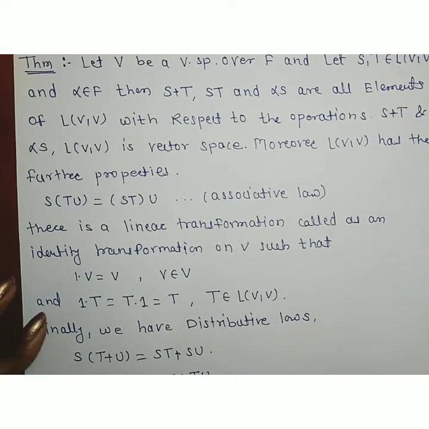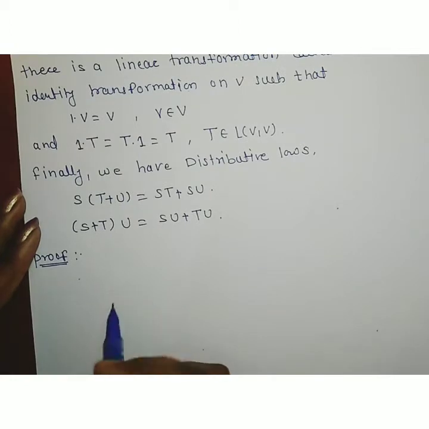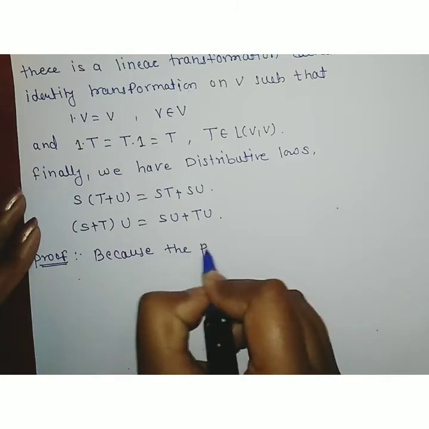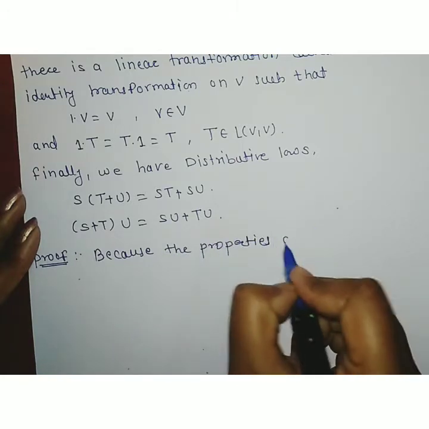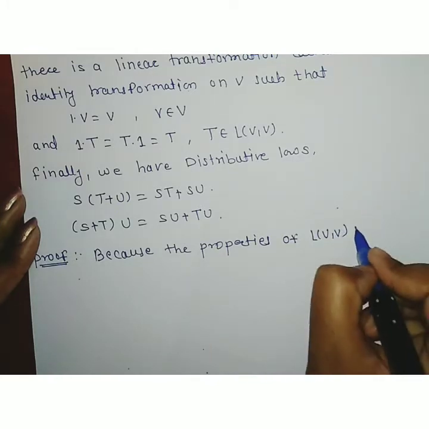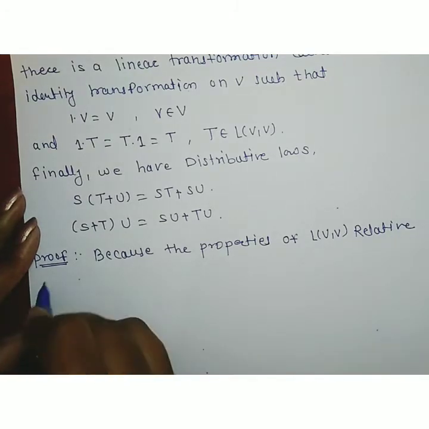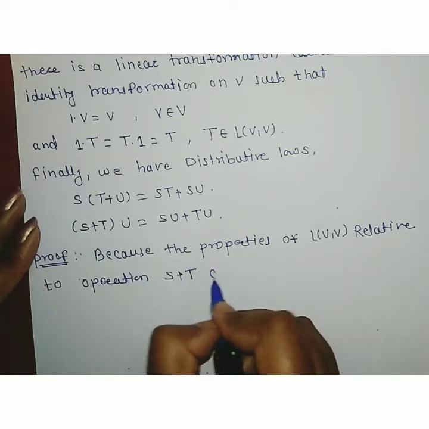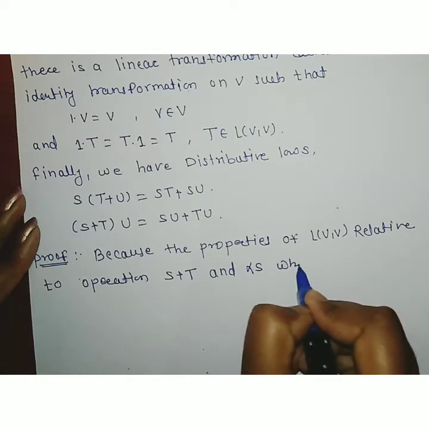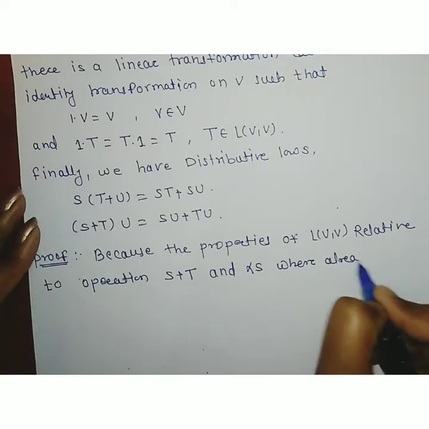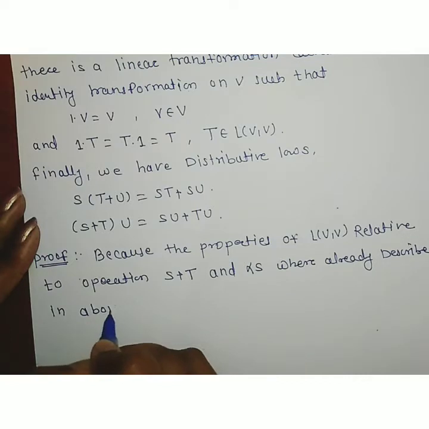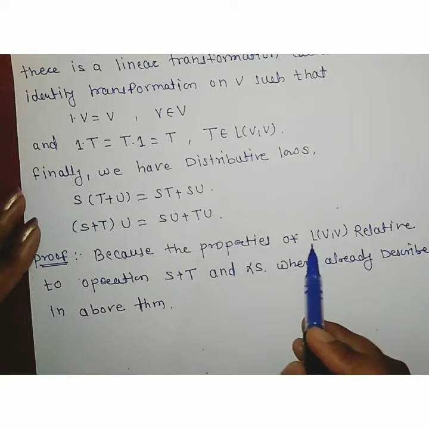Okay, so the proof is: because the properties of L(V,V) relative to the operations S plus T and alpha S were already described in the above theorem, you have to look at the above theorem and show that S plus T and alpha S are also elements of L(V,V).